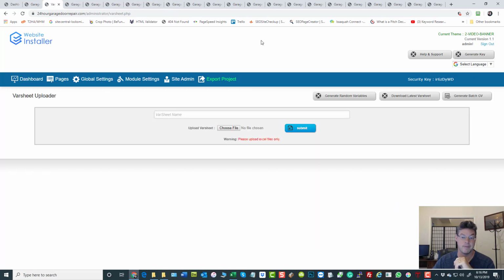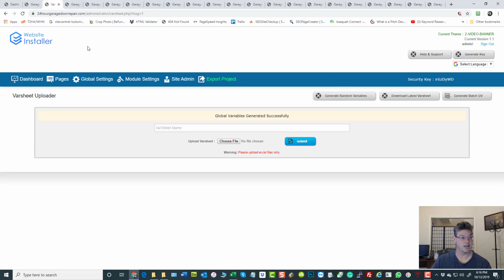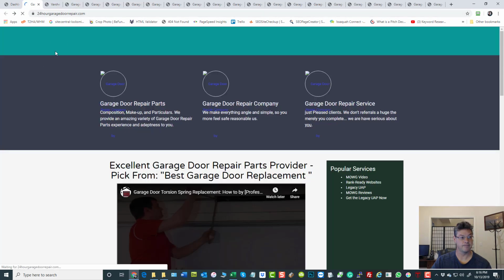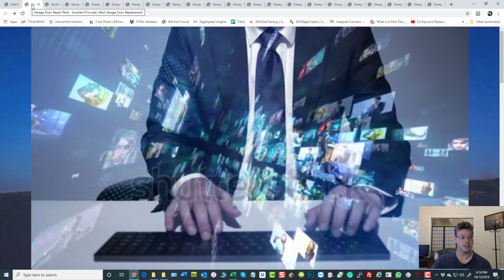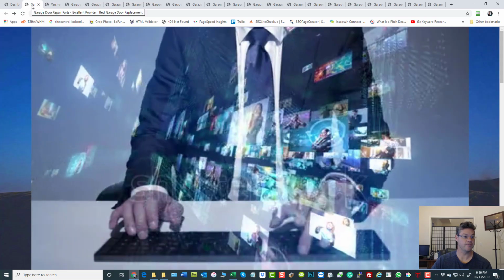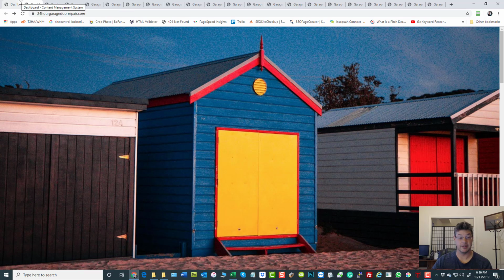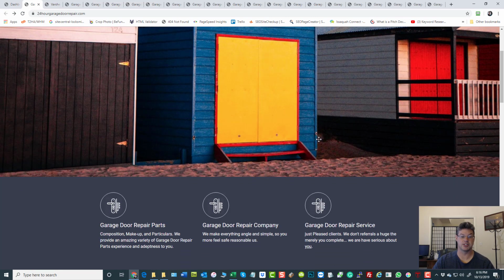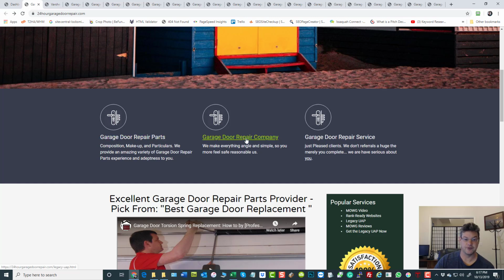I go to the Varsheet loader, and after dealing with creating uploading the variables, creating the sitemap, one thing I can do is generate random variables. If I do that, it's done. I come back to the main page and refresh. Got different information here. Now it says something different in the page title and something different in the meta description. Something different here. Could be something different here, whatever I wanted for my button options. It definitely says different things here.